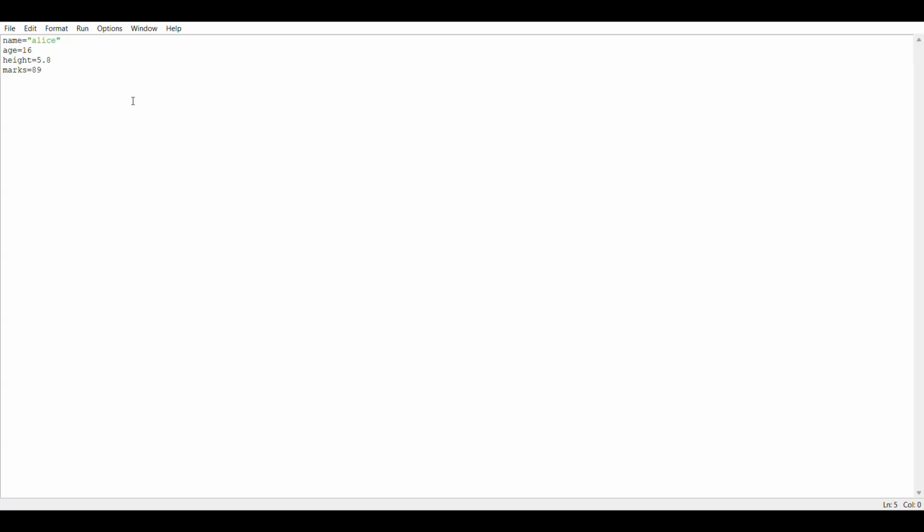If we declare the variable and give a value to it, you can just use the variable name in the print function to print the value.